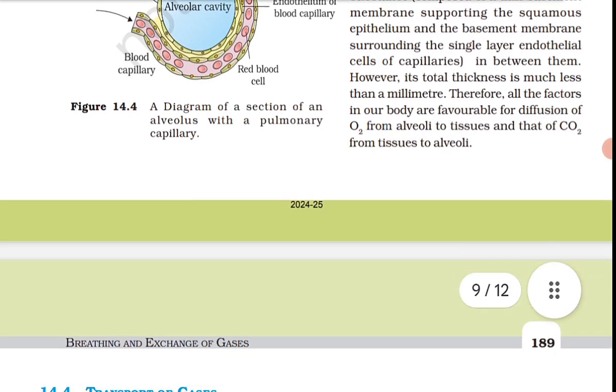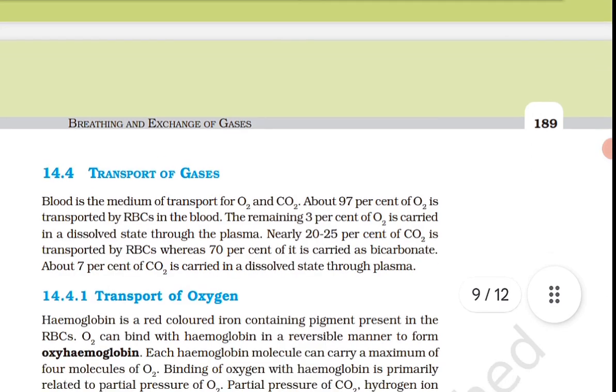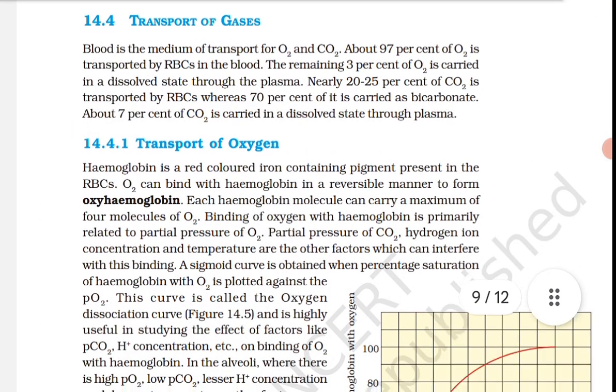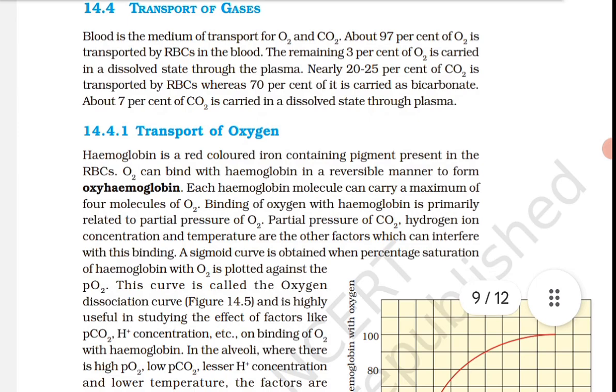So the next is transport of oxygen. Hemoglobin is a red colored iron containing pigment present in the RBCs. Oxygen can bind with hemoglobin in a reversible manner to form oxyhemoglobin. Each hemoglobin molecule can carry a maximum of 4 molecules of oxygen. Binding of oxygen with hemoglobin is primarily related to the partial pressure of oxygen.